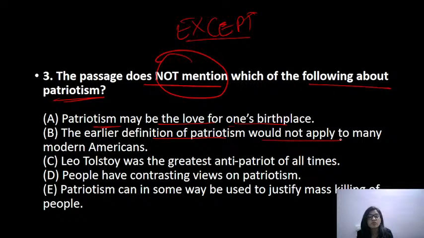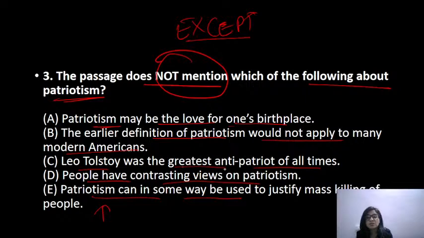Earlier definition of patriotism would not apply to many modern Americans. Leo Tolstoy was the greatest anti-patriot of all times. People have contrasting views on patriotism. Patriotism can in some way be used to justify mass killing of people. That's true.